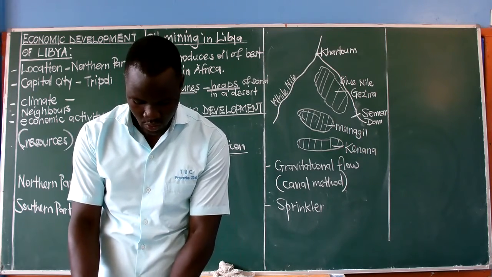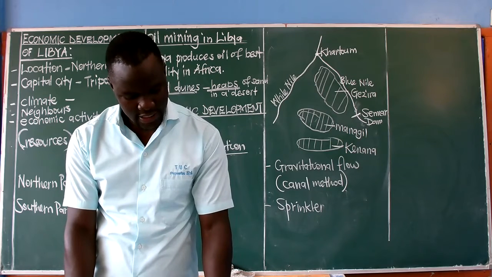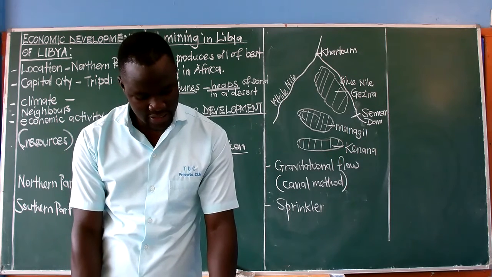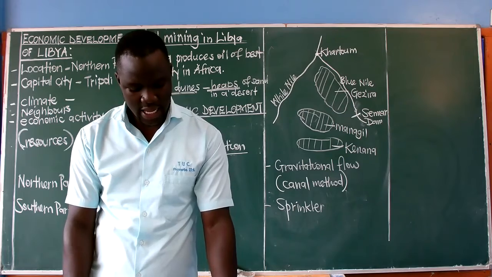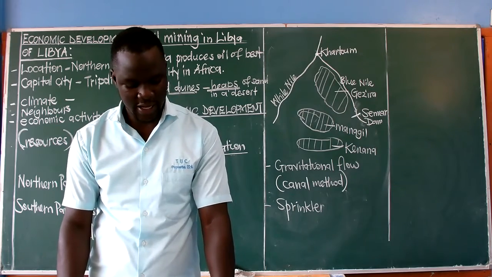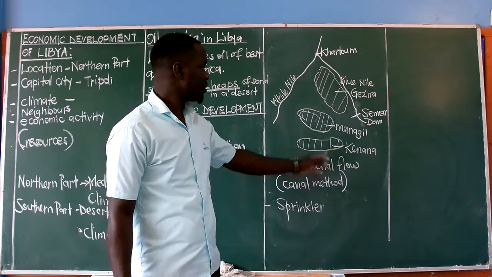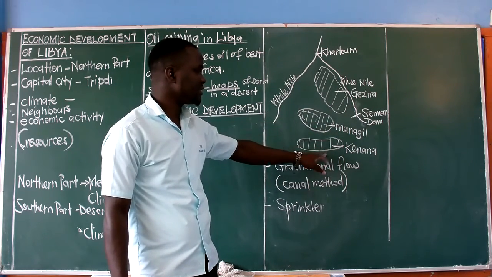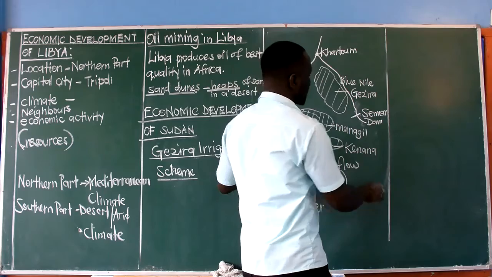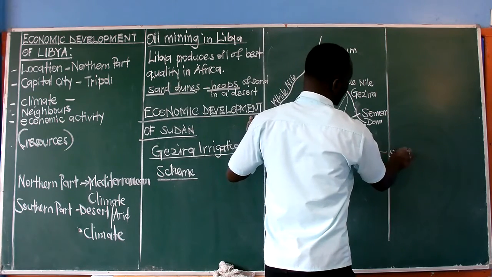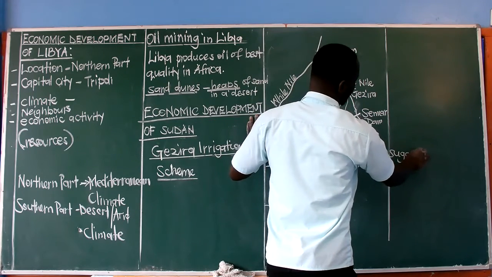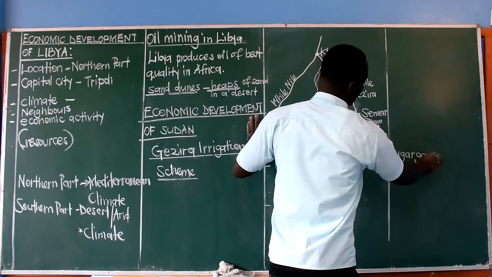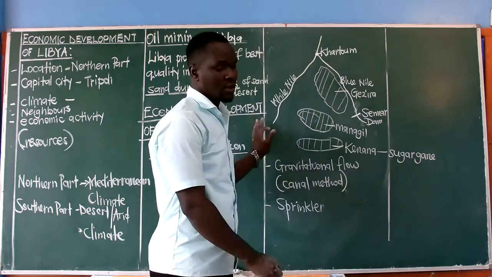So we are moving to the map, whereby we are saying the map has got areas which are irrigated. We have Gezira itself, we have the Managil, and we have Kenana extension. Kenana extension is for sugarcane mainly.